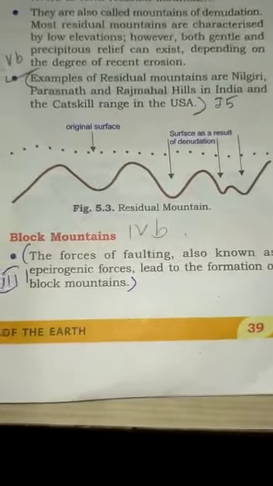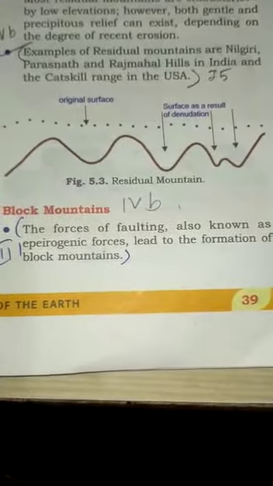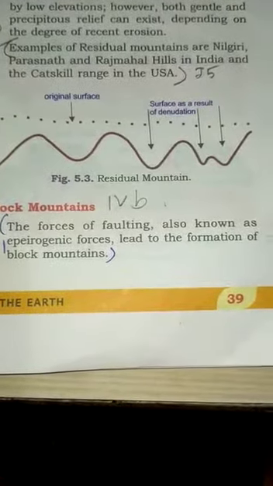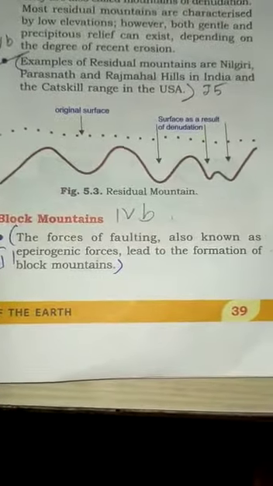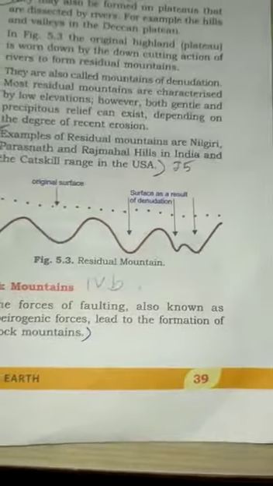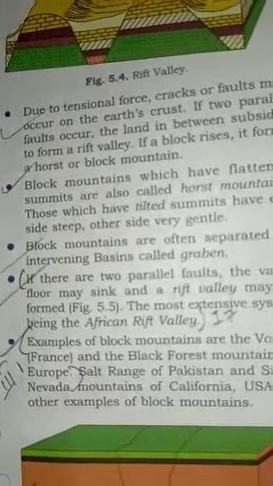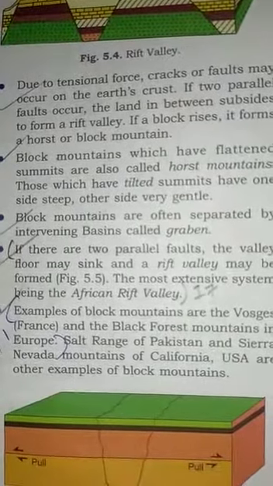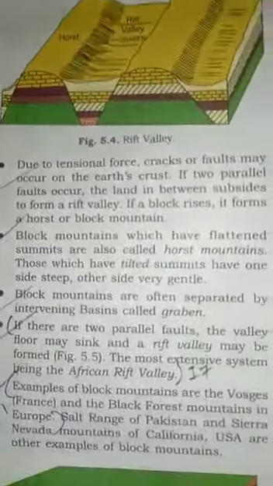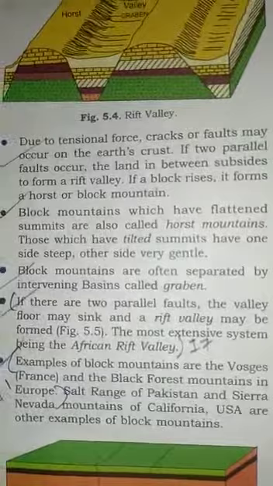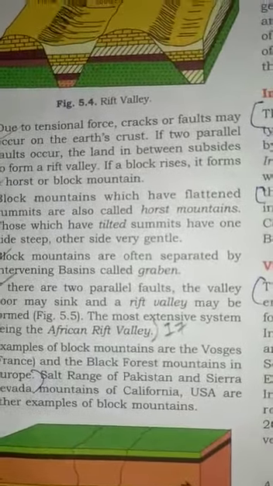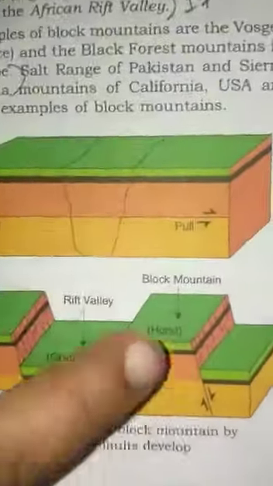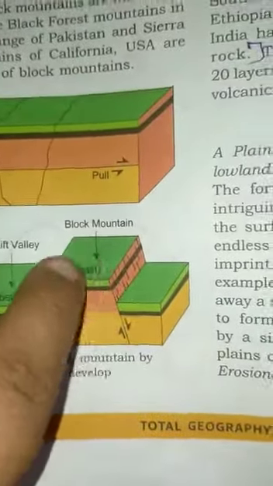Then we have the third type of mountain, that is a block mountain, which is formed by faulting known as epeirogenic movement. Let's get into the detail of this. Due to tensional forces, cracks or faults, block mountains with flattened summits are called horst. You can see here the Rift Valley being formed. The block mountain with a flattened summit is called a horst.